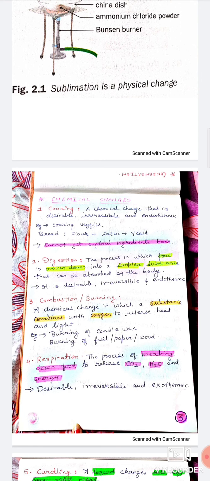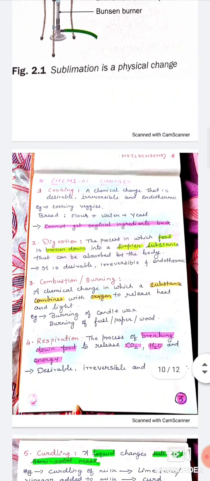Let's see the second example, that is digestion. Now, digestion, you know what is digestion. It is a process in which food is broken down into simpler substances that can be absorbed by the body. Yes or no? Whatever food we eat, right now also you all must have had your breakfast.